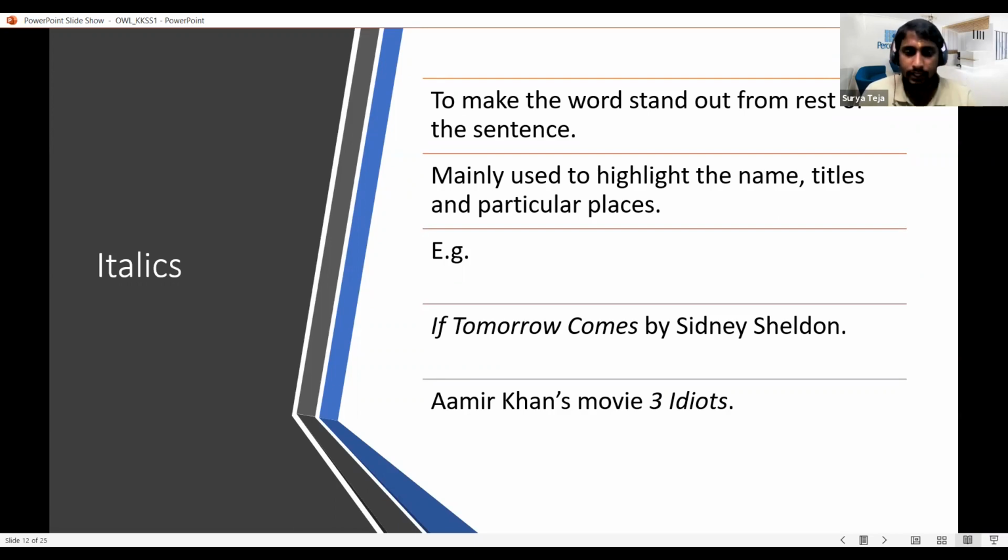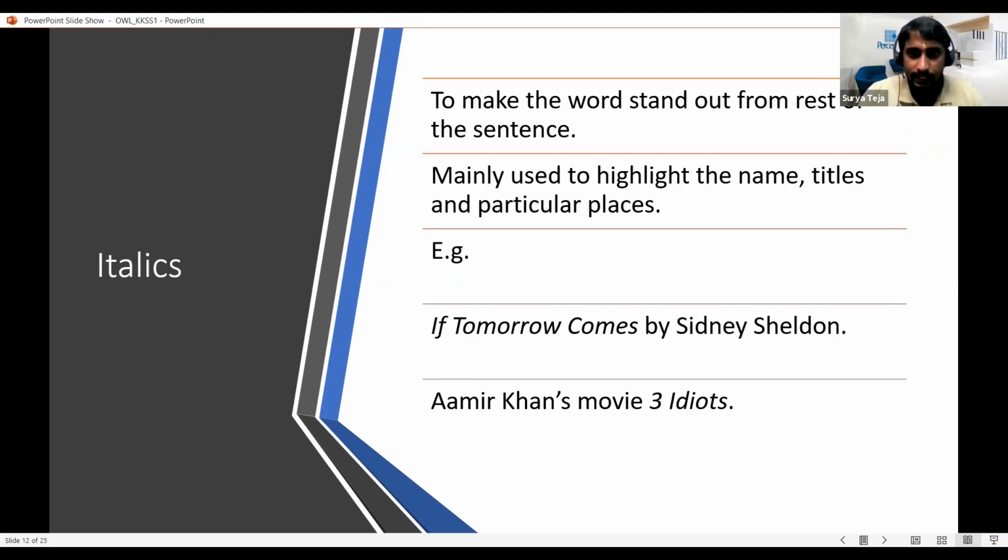Mostly authors and writers underlined to make the words stand out from the rest of the sentence. If they wanted others to pay attention to them, they used italics in such a format, and it is being used today also. It depends on person to person. Some people still prefer to underline things, or some even prefer italics.